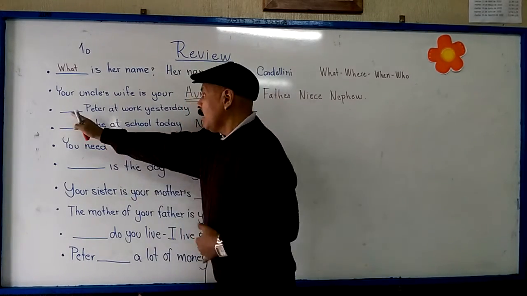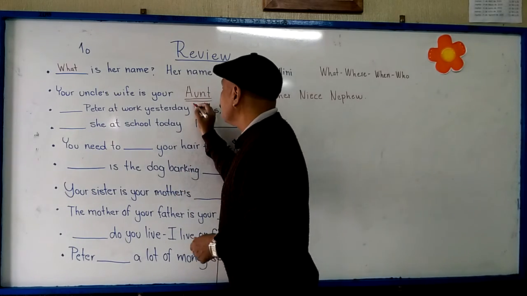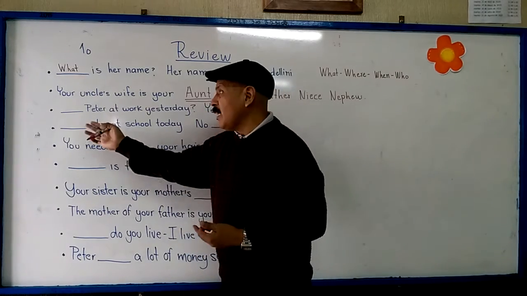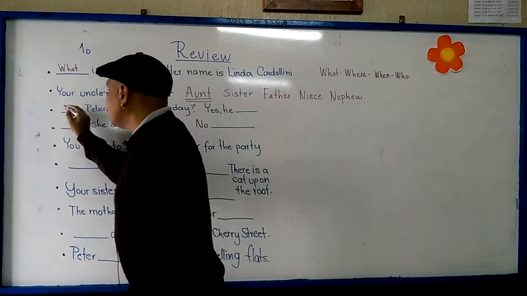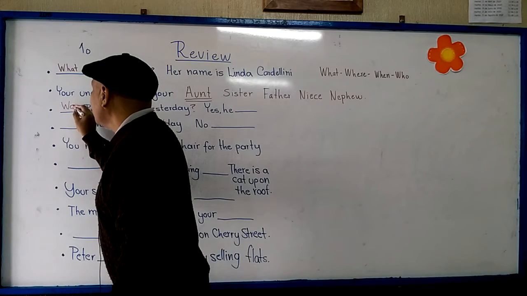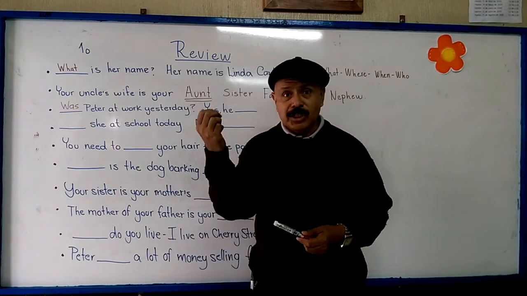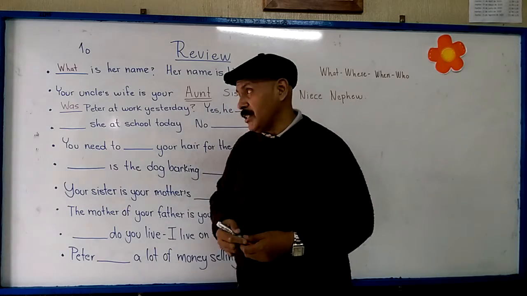For example, here, Peter at work yesterday, and this is a question. So, what is the beginning of this sentence? Was. Why was? Because remember that was is used with he, she, and it. That is the third person